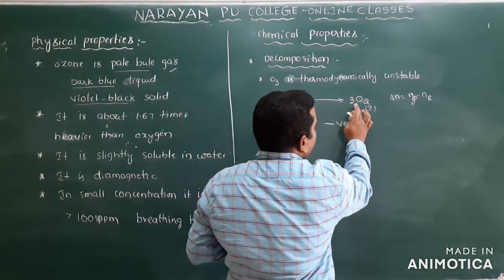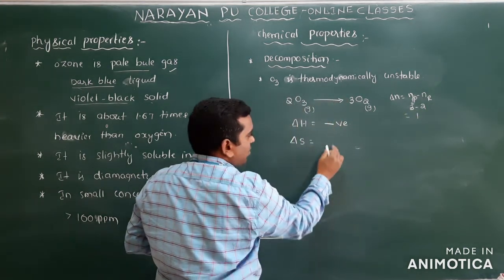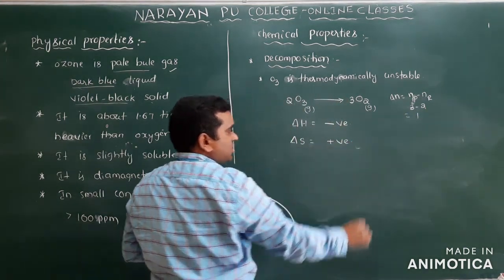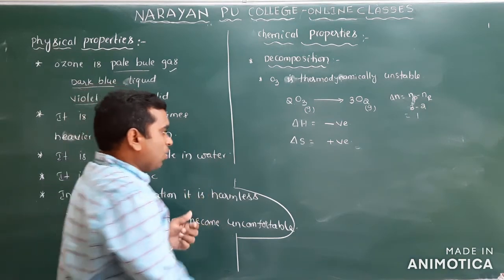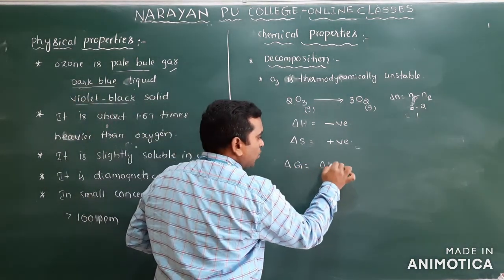Calculate delta n for this reaction. Products moles, how many? 3. Reactant moles, how many? 1. So it is positive or not? So that's why it is positive. Delta S is positive.